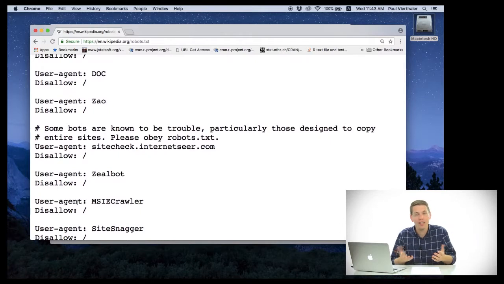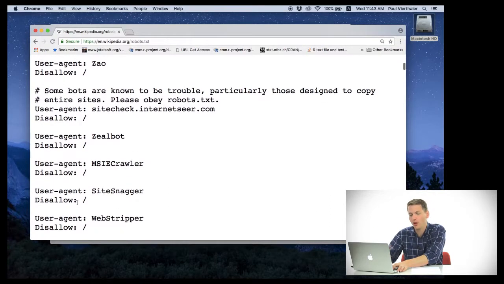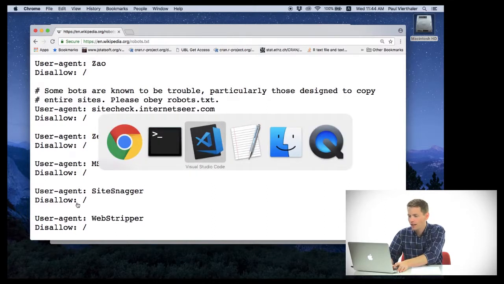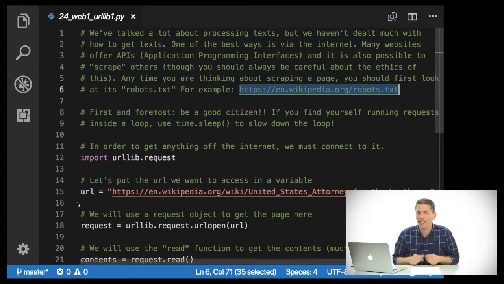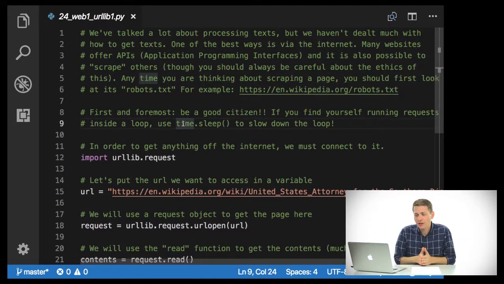Generally speaking, Wikipedia is really nice because they do allow user-made bots to look at a few parts of its web page. But always look at this page to make sure that what you're doing is allowed. But first, check to see if there's an API, because the API will give you much better results, often already formatted in a way that the computer can use. But first and foremost, you want to be a good citizen.